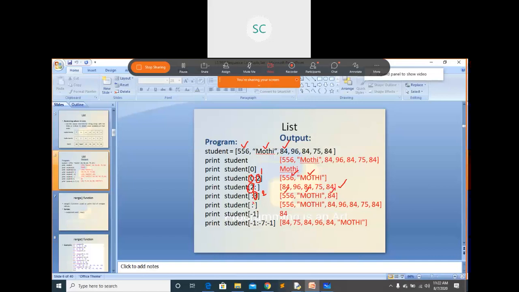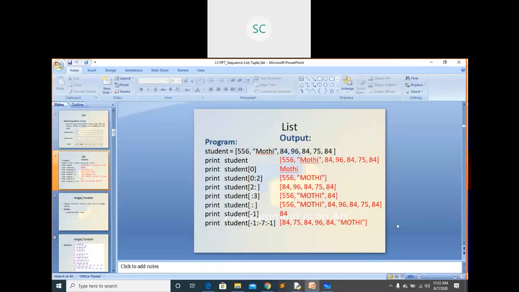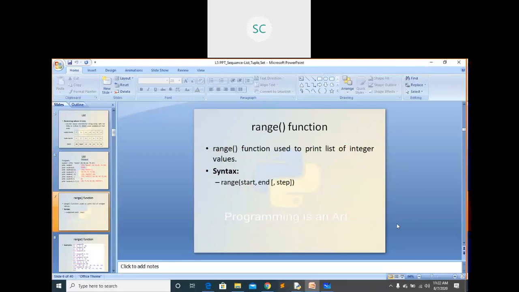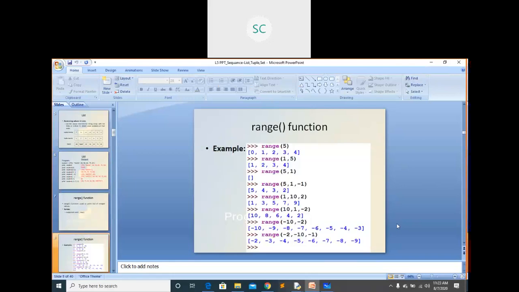If you use just simple slicing, you will get all the elements. -1 means you will receive the last element. Like this also you can mention. This is about how you are going to retrieve the elements from the list. This is the range function we have already seen.